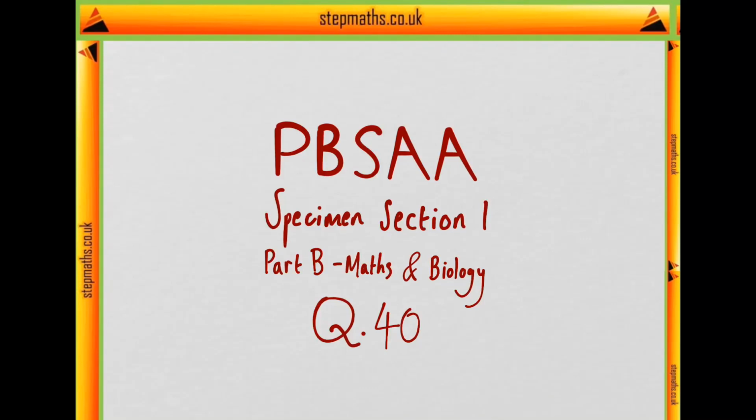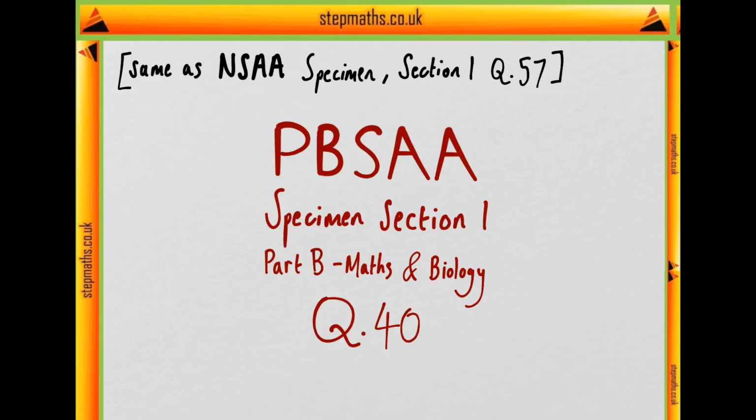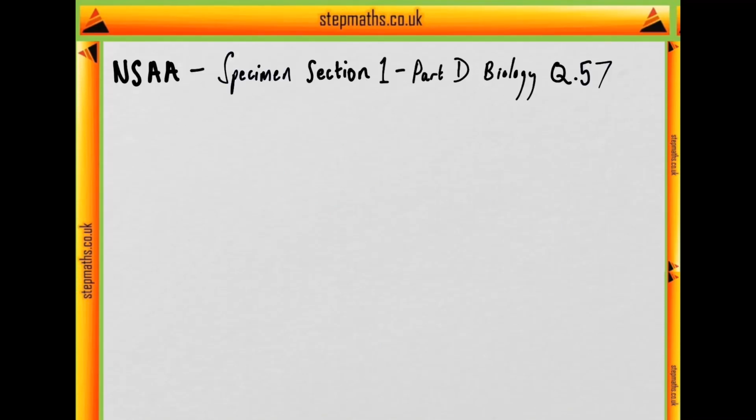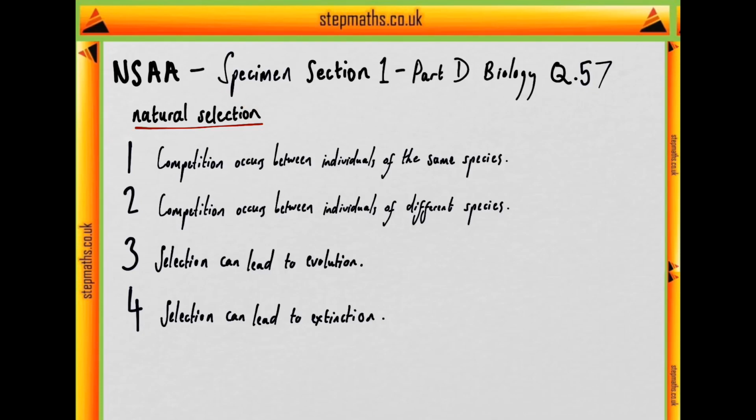This video will cover question 40 of the Specimen Section 1 PBSAA paper. Please note that the solution will be the same as the equivalent entire Specimen Section 1 question 57. In question 57 we're given 4 statements and we're asked which of them describes the role of natural selection. So let's have a look at our 4 statements.